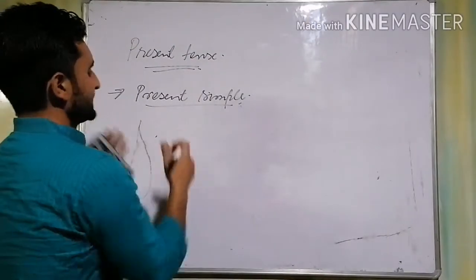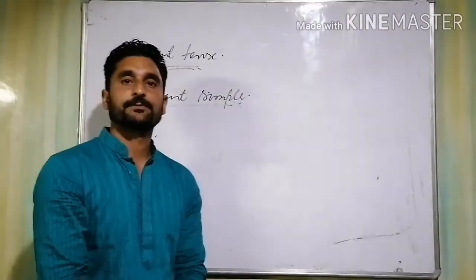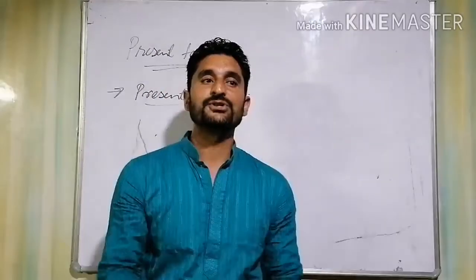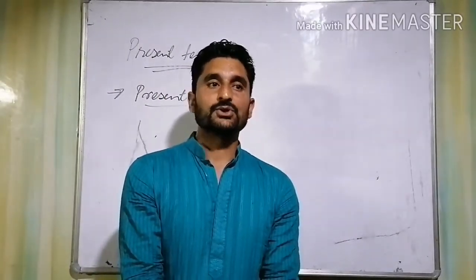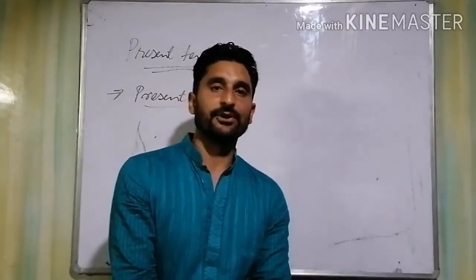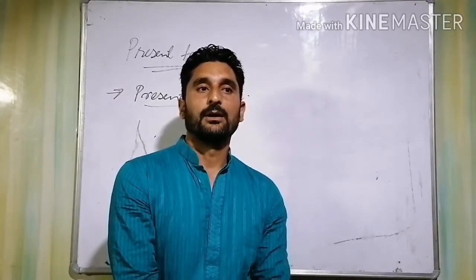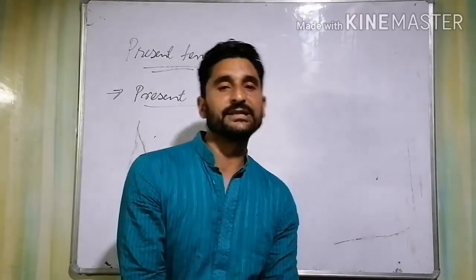What kind of tense is this? This present simple tense contains all those sentences which are true in general. So when we speak about sentences that are true in general, they are those sentences which indicate a person's present routine.